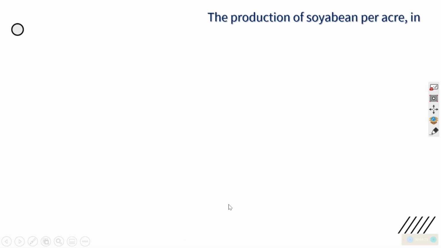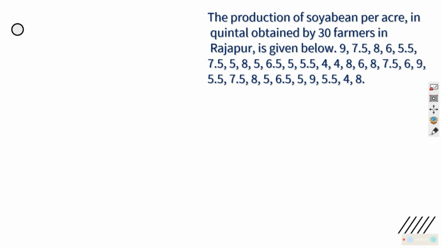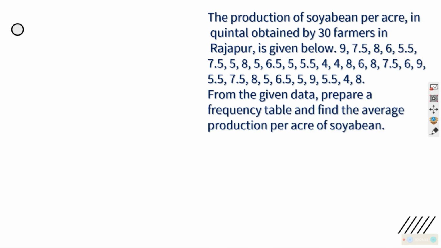Let us go ahead. Here is another situation regarding the production of soya bean per acre in quintal obtained by 30 farmers in Rajapur, given below. This is soya bean production by farmers: 9, 7.5, 8, 6, in quintal, 8 quintal, 6 quintal, 5.5 quintal, 7.5 quintal, 5, 8, like that they have given. Now what is the question here? From the given data, prepare a frequency table, that is Fi, and find the average production per acre of soya bean. So we are asked to create a table and solve this.